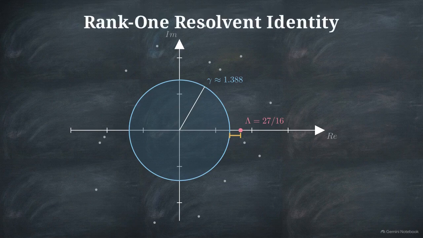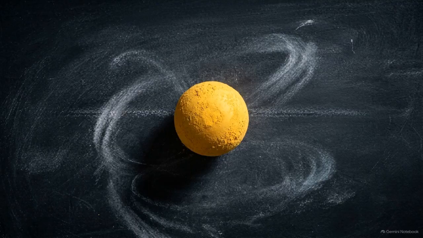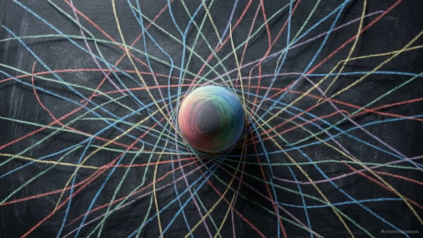This setup allows us to apply the rank 1 resolvent identity. We set the scalar function f of z equal to 1. Because P is a rank 1 perturbation, finding the complex eigenvalues for the entire infinite dimensional operator is reduced entirely to finding the roots of this single equation. The massive structural complexity of this infinite dimensional Banach space has been compressed down into one solvable algebraic equation.